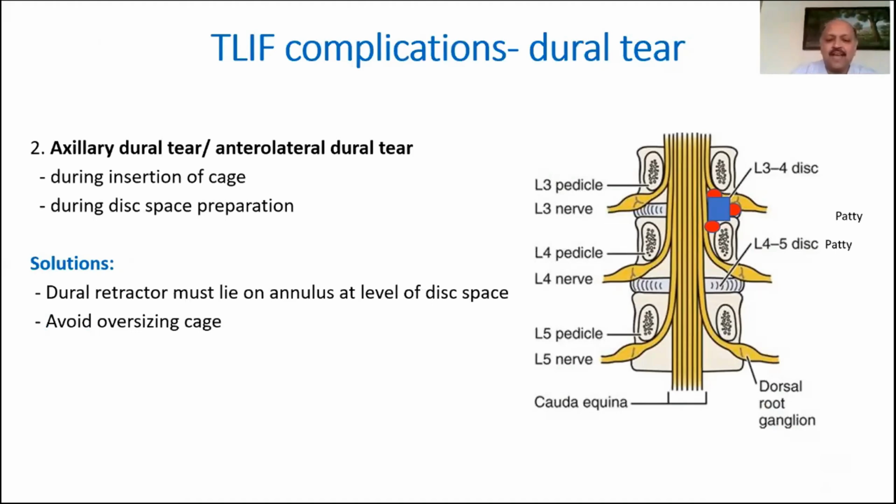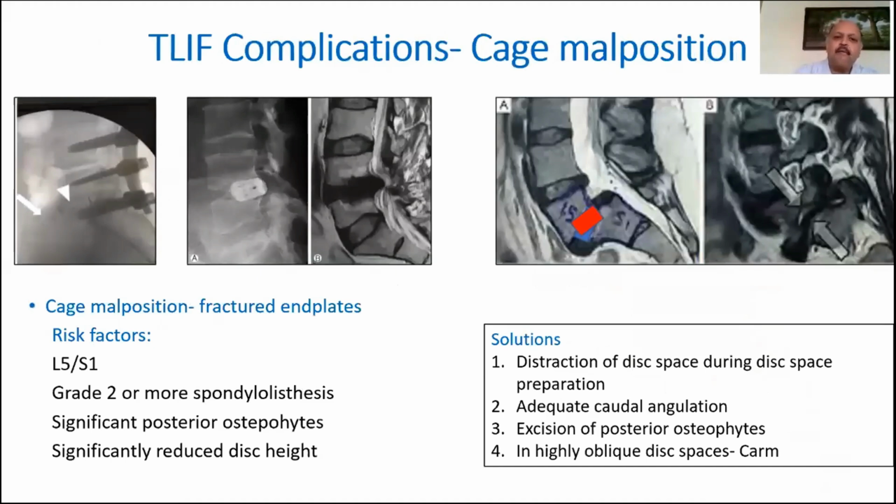Do not oversize the cage, because if you oversize, there is difficulty in inserting the cage, and that results in an axillary dural tear. Cage malposition can be anterior if you've been too aggressive in inserting your cage. And we've had a situation where we've had to go anteriorly and get hold of this cage and bring it out.